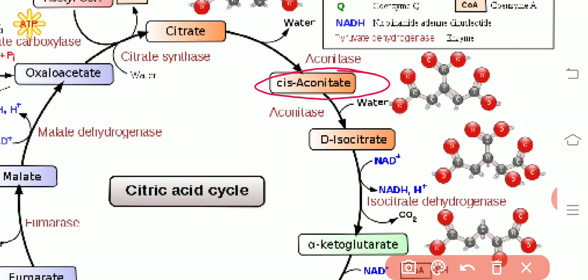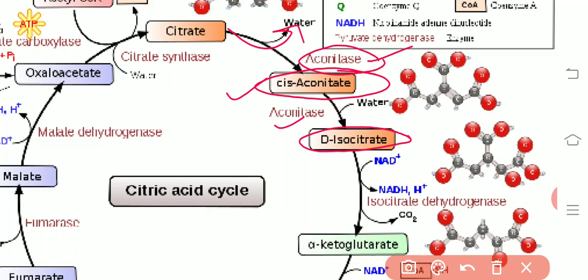The mediating enzyme here is aconitase, and citrate gets isomerized into isocitric acid or isocitrate. Here there is a removal of a water molecule from the citric acid that results in the formation of cis-aconitic acid in the presence of aconitase enzyme.